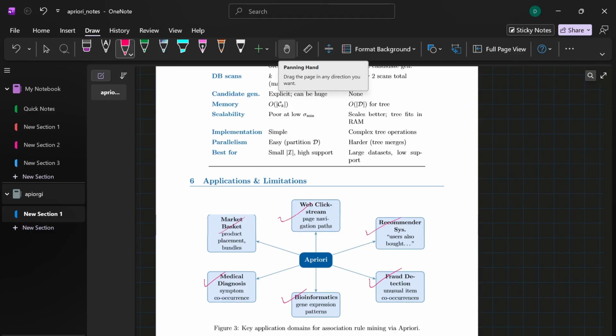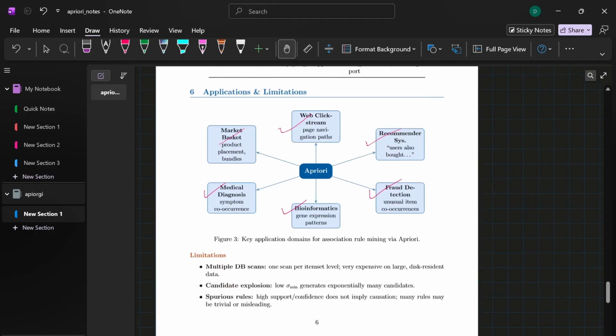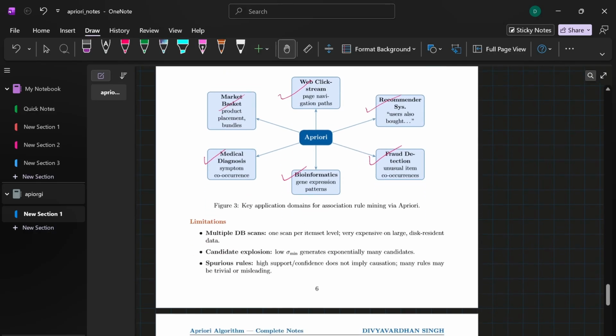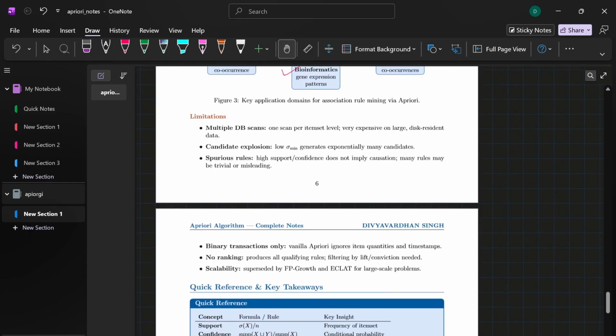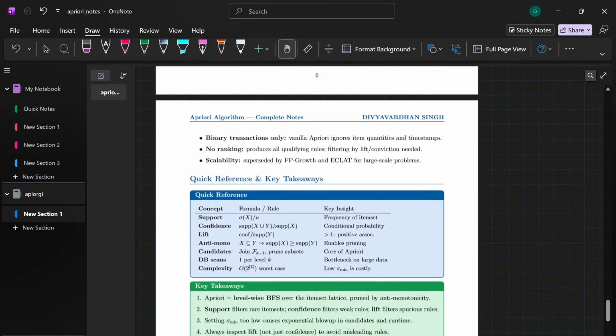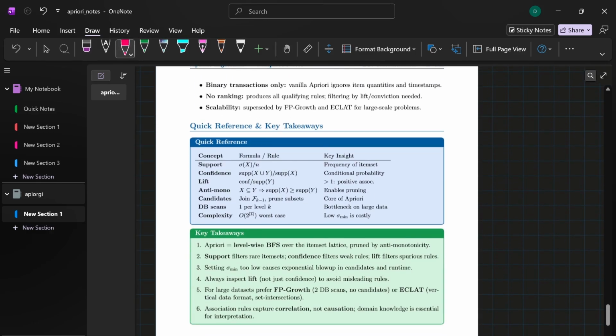Moving forward towards the end of this video, we'll see the outro and the key takeaways. We can have a quick reference: Apriori uses a level-wise BFS over an item set lattice, using anti-monotonicity to prune useless branches. Secondly, use support to filter rare item sets, confidence to filter weak rules, and always inspect lift to filter out suspicious and coincidental rules. Third, for massive, industry-scale data, we'll look at FP-growth in place of the Apriori algorithm.